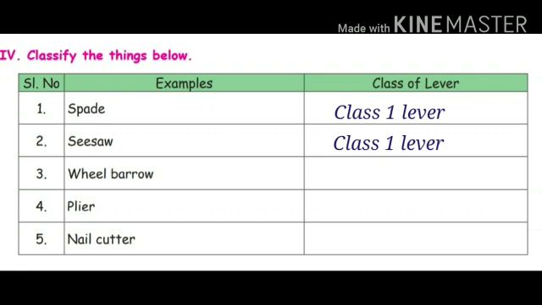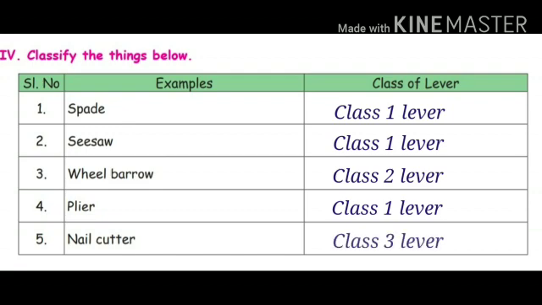Third one, wheelbarrow. Wheelbarrow belongs to class 2 lever. Fourth one, plier. Plier also belongs to class 1 lever. Fifth one, nail cutter. Nail cutter belongs to class 3 lever.